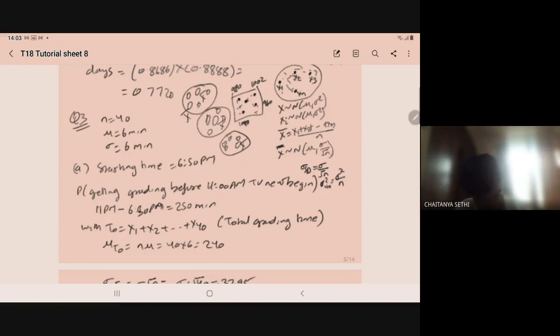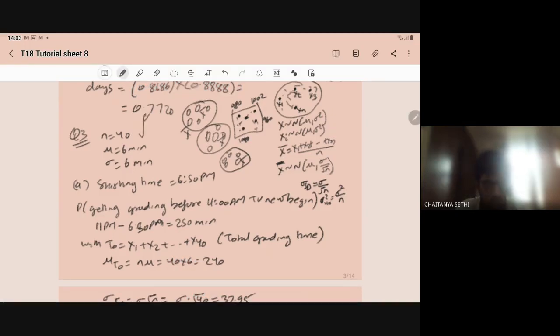So what information do we have? The total number of students is given: N is equal to 40, and the mean is 6 minutes and the standard deviation is 6 minutes. The starting time is 6:50 p.m. To finish grading before 11 p.m., the total time will be 11 p.m. minus 6:50, that is 250 minutes.